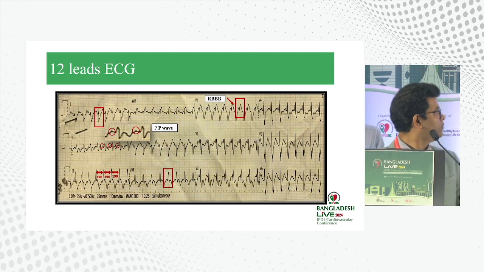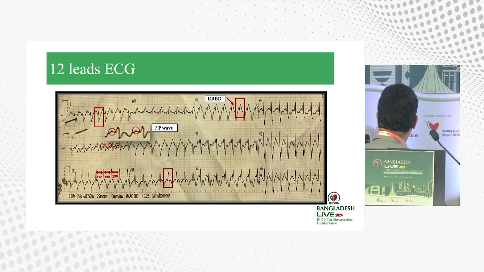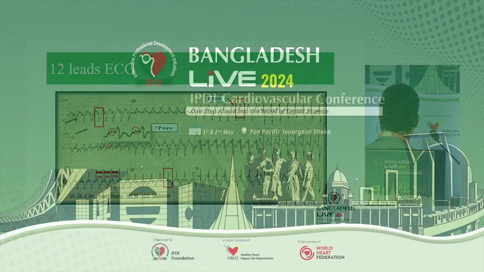The thing is, there may be two possibilities. If you see, the P waves in the inferior leads are positive, so one thing you can rule out, and RBBB is persisting, so it cannot be a pathway. For a pathway, second